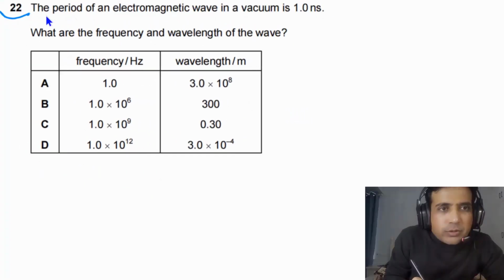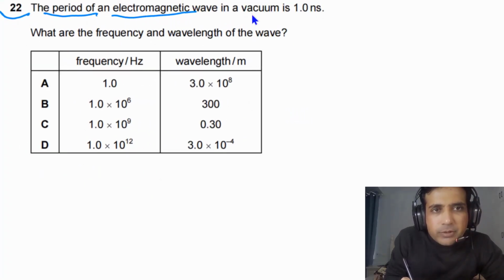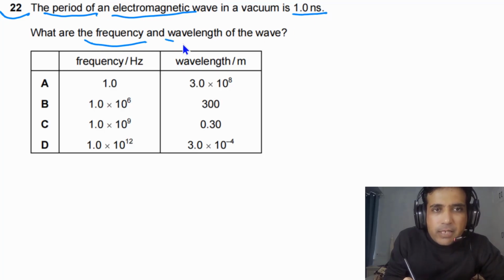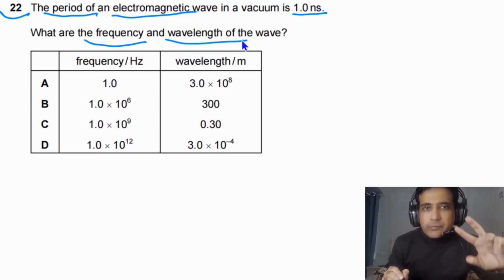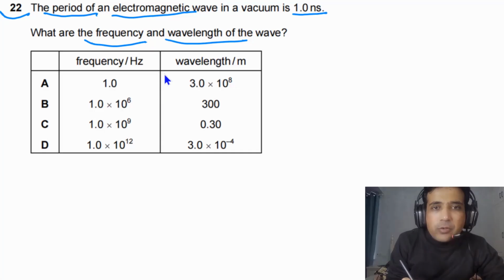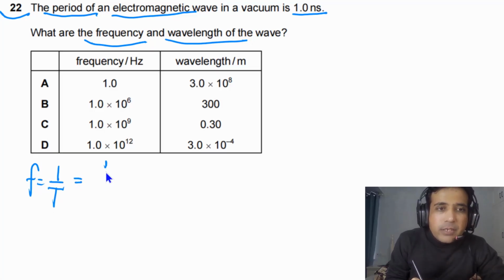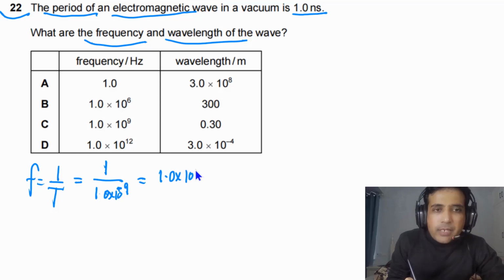For question number 22, it is given to us the period of an electromagnetic wave in a vacuum is 1.0 nanoseconds. What are the frequency and wavelength of the wave? So we need to calculate the frequency of the wave and the wavelength of the wave. Frequency of the wave simply is equal to 1 over the time period, and the time period is given to us. So this is 1 over 1.0 times 10 to the minus 9, so the frequency will be equal to 1.0 times 10 to the 9 hertz. So this one is the frequency.